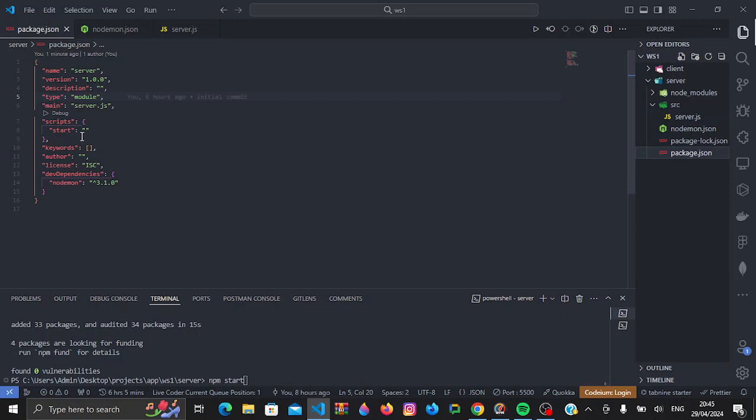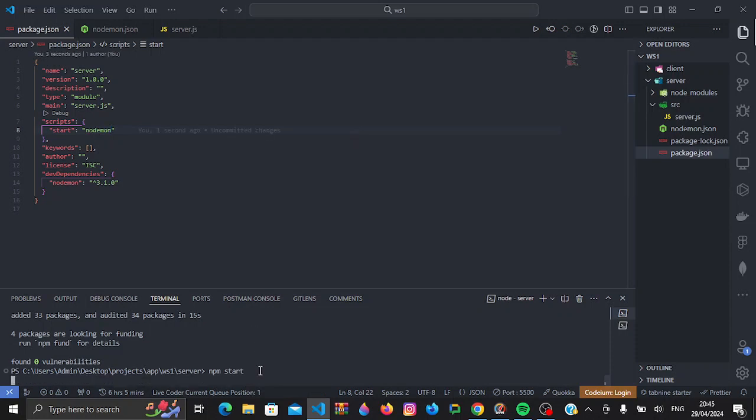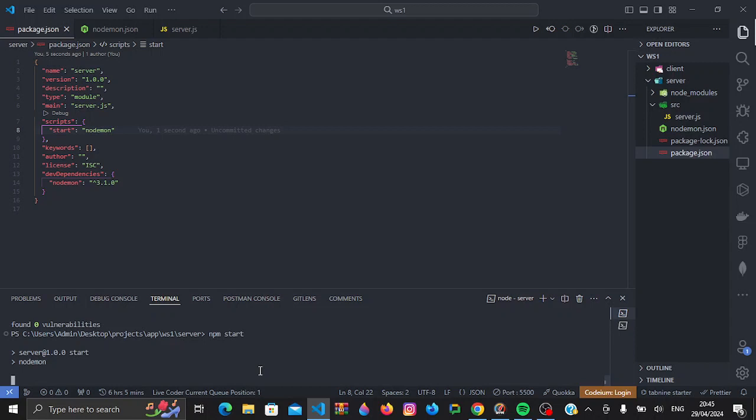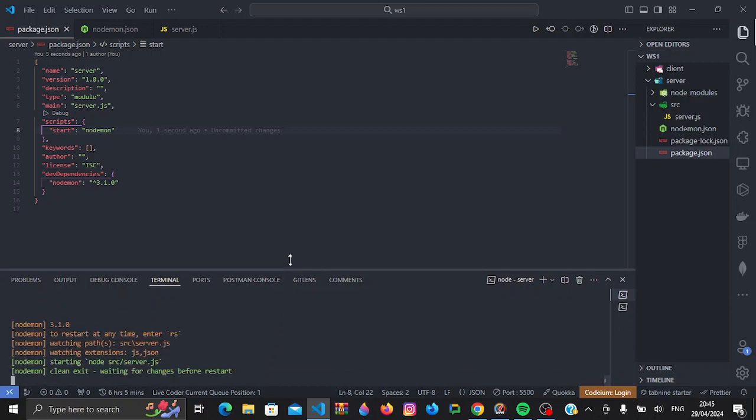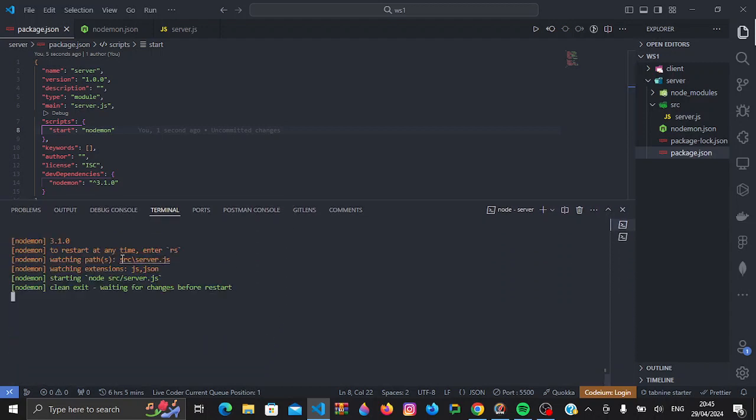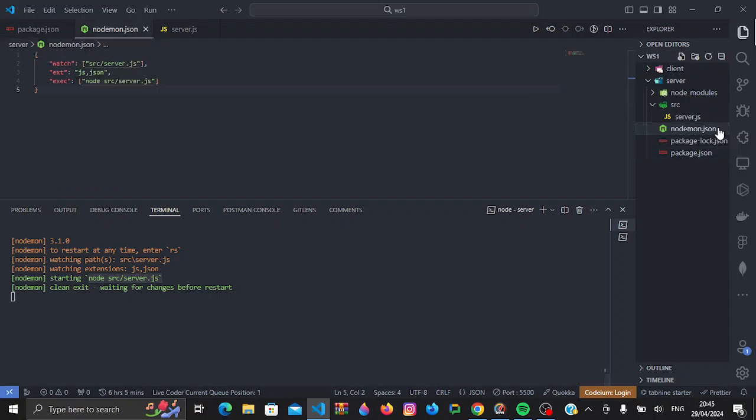So I'll come here and then just do nodemon and then run the command. Now once that's done, you could see nodemon is watching inside our source directory for the file named server.js. Then once we run it, it executes this particular command which we defined inside here. It's actually quite simple.